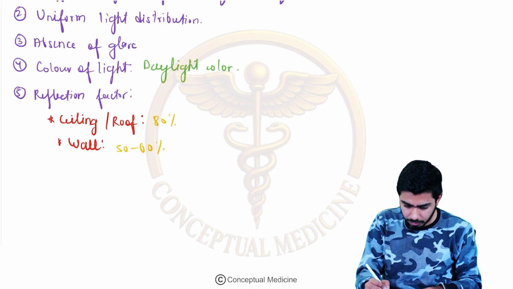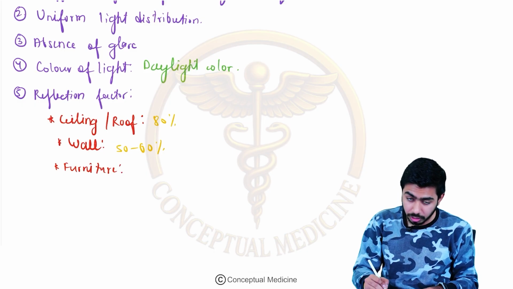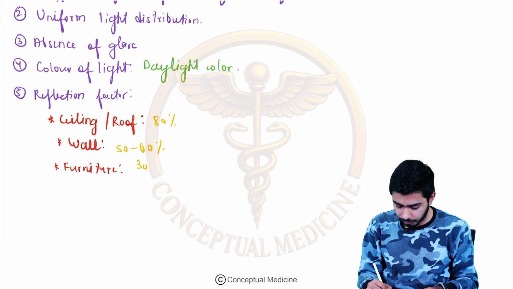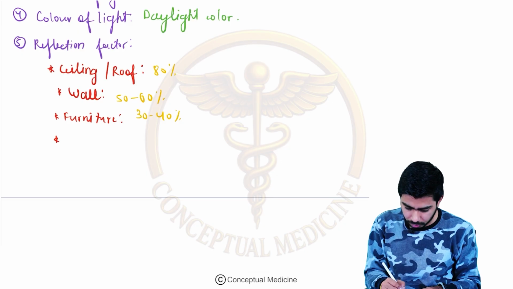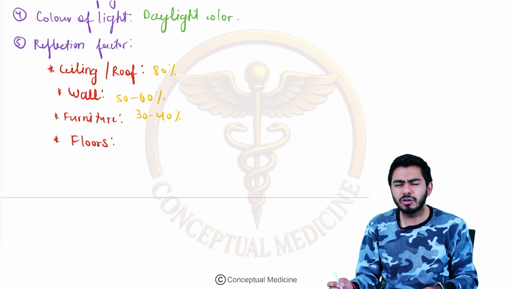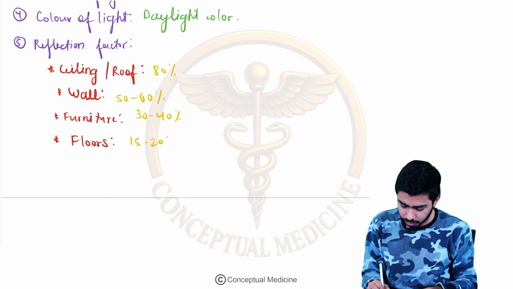The furniture should have around 30 to 40% of the reflection factor. And at last, the floors will have the least, around 15 to 20% of the reflection factor.